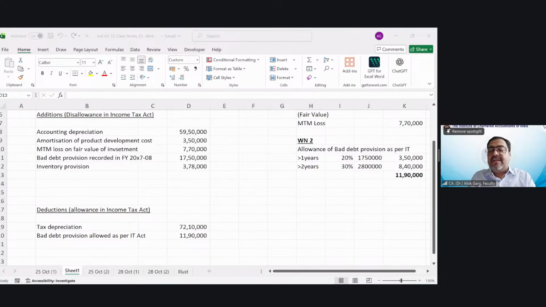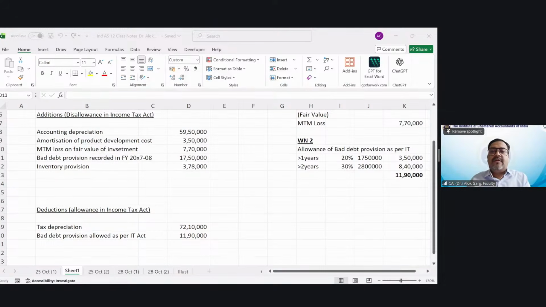Claims paid in 7-8 amounted to 2,17,000. Right. So it means whatever actual claim you paid, it will be allowed to be deducted, right? But whatever provision you have taken, that will be disallowed. So the provision has to be disallowed, and the actual claim has to be allowed, right? Clear? Is that clear?